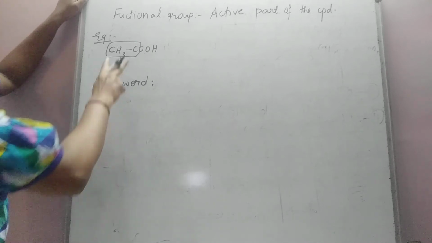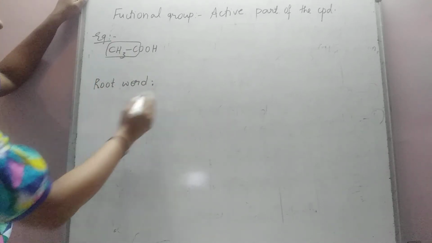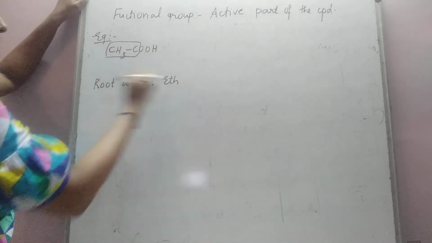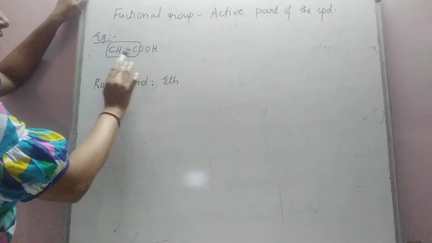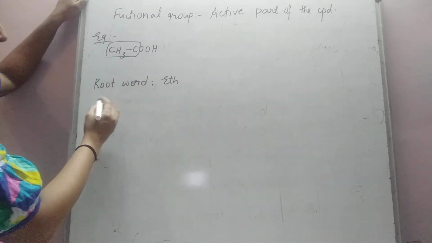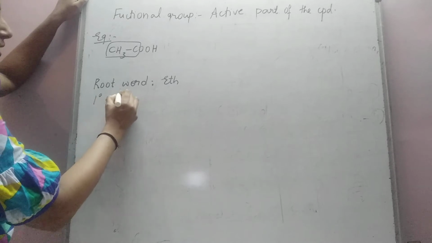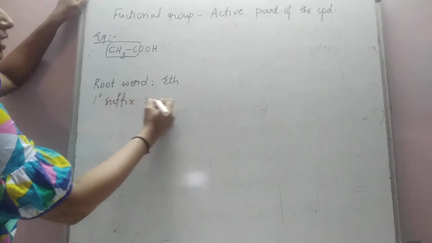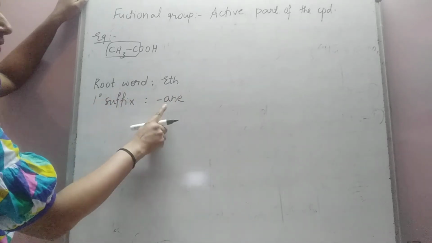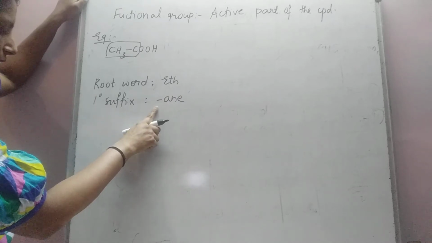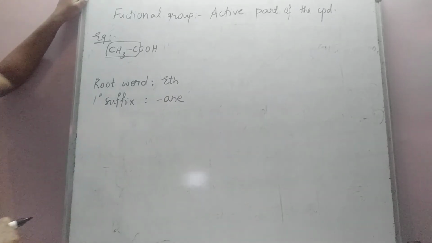Now the parent chain contains 2 carbon atoms. So the root word is eth. Now there is a single bond between these 2 carbon atoms, so the primary suffix will certainly be ane. When it is ane, we don't write the locant.